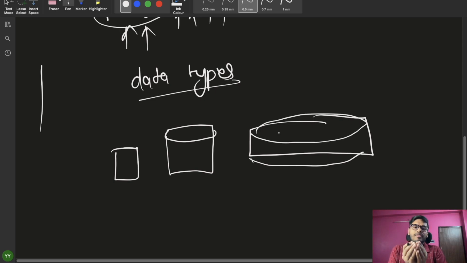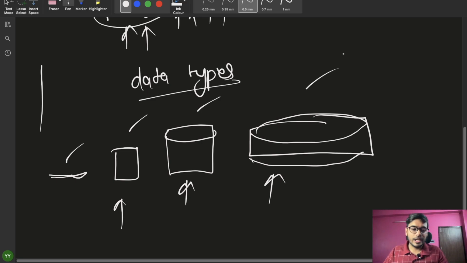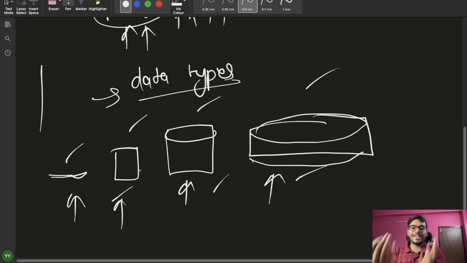So if you have a very small amount of water, you can store that water in a spoon as well, right? If you have some more water, you can store it in this glass. If you have more water, you can store it in a beaker. If you have more water, then you can store it in a tub or something like a container, right? So according to the amount of water, you are storing it in different containers. Spoon is also a container, beaker is also a container, glass is also a container, tub is also a container, but to store different amounts of water. So a data type, you can say, is a kind of container to store values of different sizes, right?